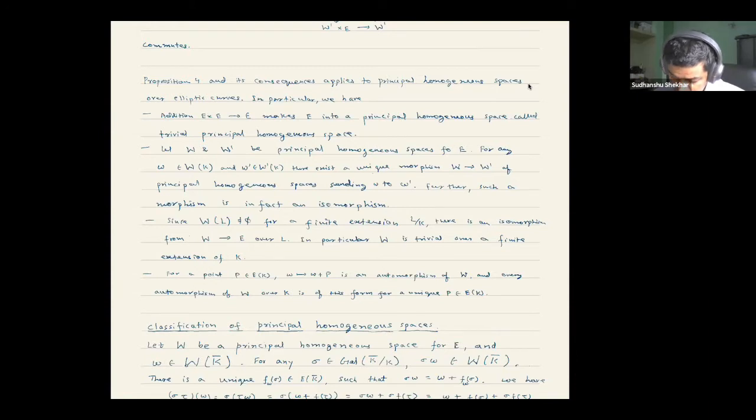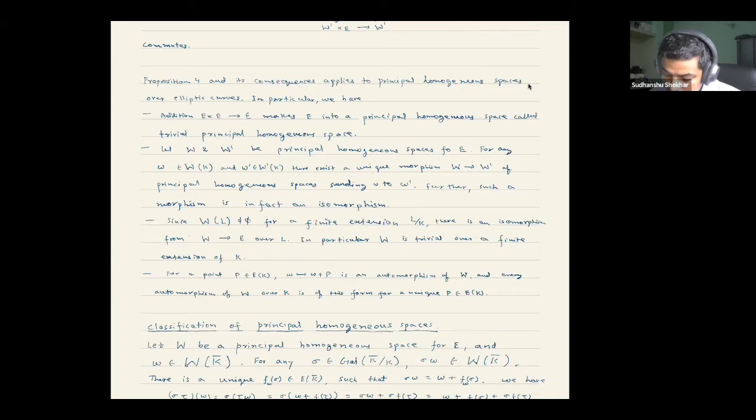For instance, the addition on the points of E makes E a principal homogeneous space over E, and we call this the trivial principal homogeneous space.